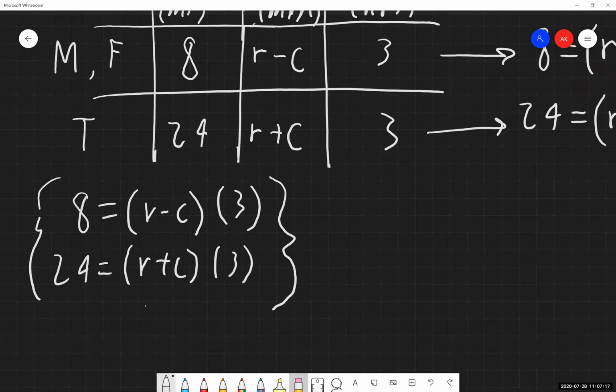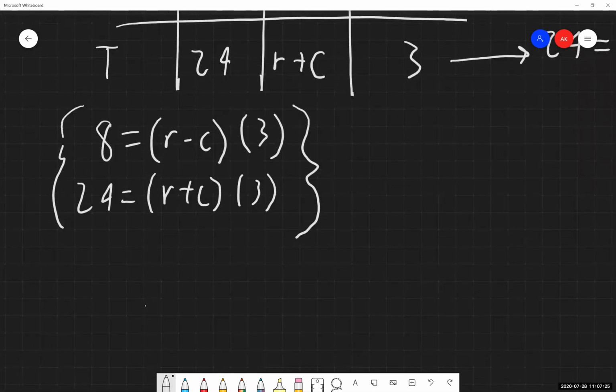Now we need to determine, do we want to use our substitution method or our elimination method to solve this? We don't need to choose that right now. Let's simplify the right side of both of these equations, because we have (r minus c) times 3 and (r plus c) times 3 on the right-hand side. Let's simplify those, see what comes out of it.